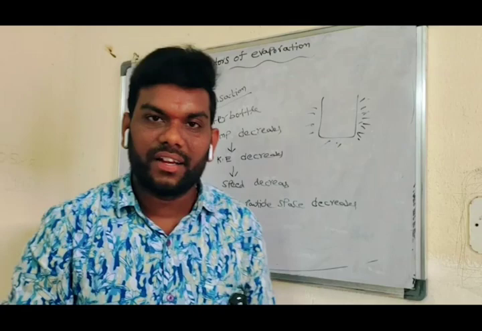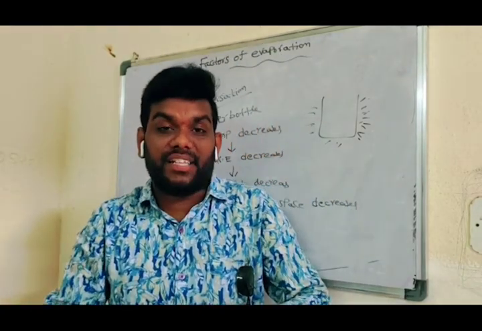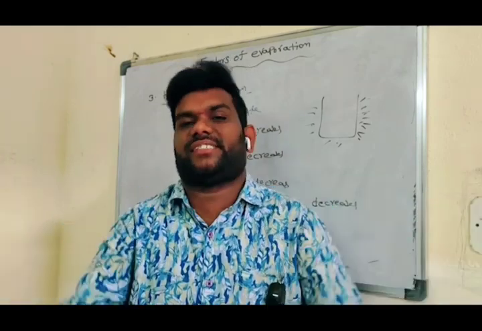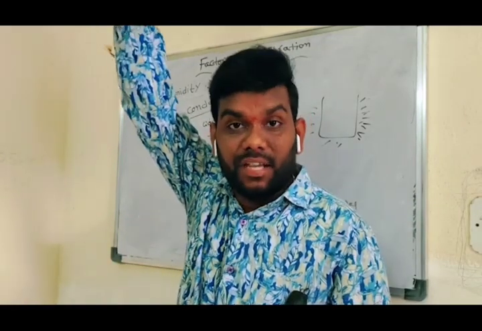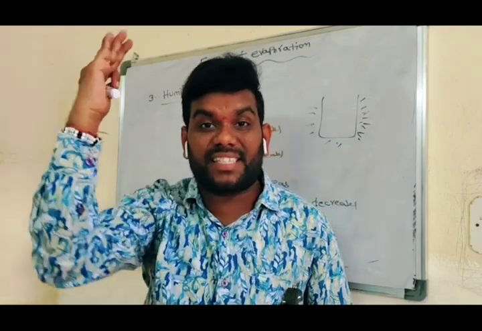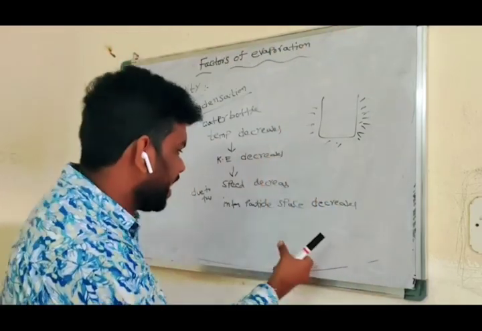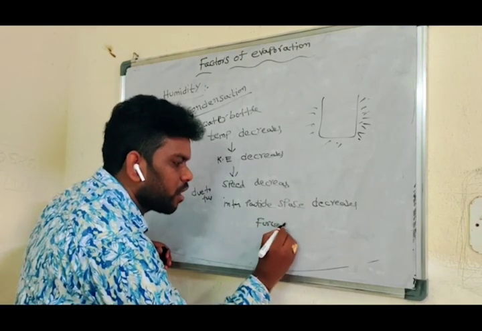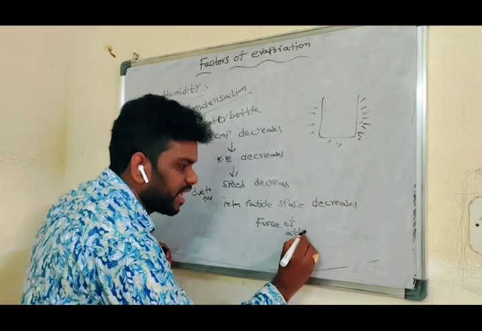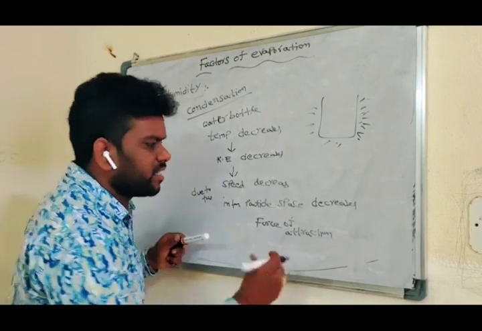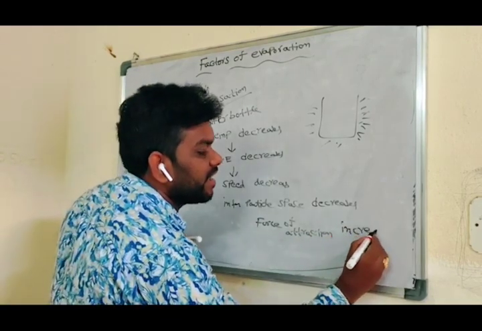This also decreases. When interparticle space decreases, the force of attraction increases. In that case, force of attraction decreases, that's why particles escape as a gas. In this case, does the force of attraction decrease or increase? Increases.